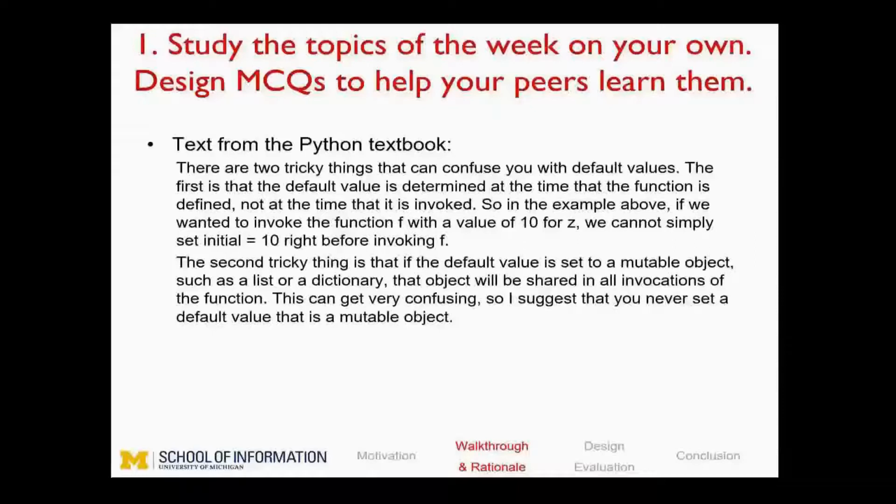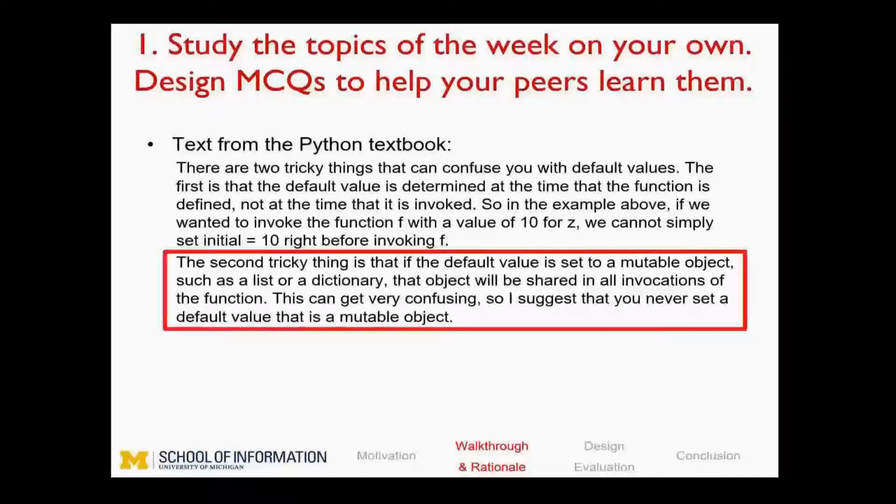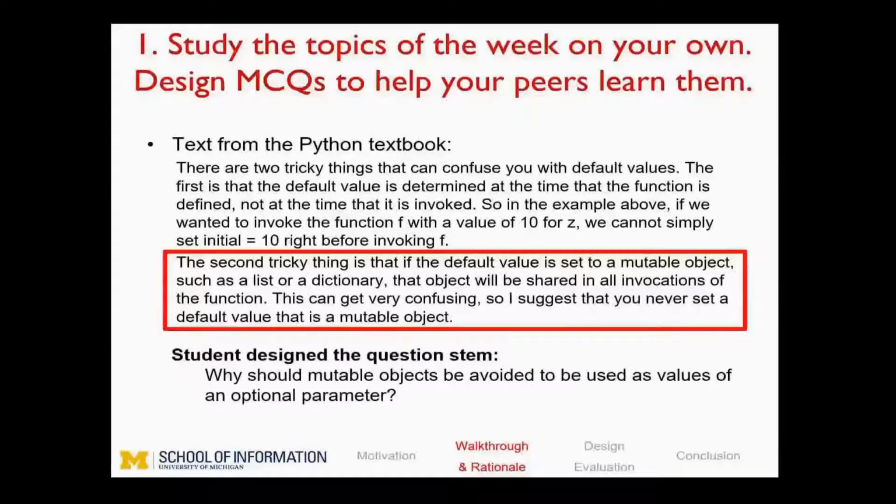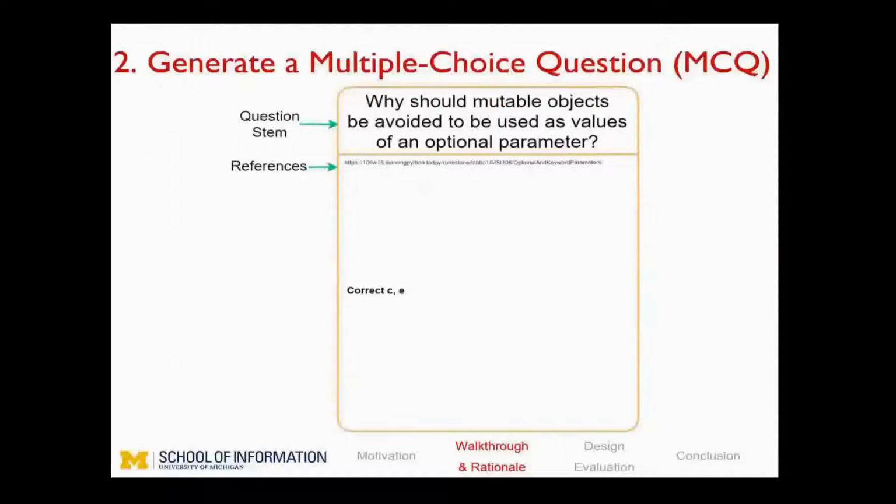Here you can see 2 paragraphs of one of the textbooks about Python programming that we collaboratively studied. One of the students took the second paragraph and designed this question: why should mutable objects be avoided to be used as values of an optional parameter? So there's a multiple choice question.